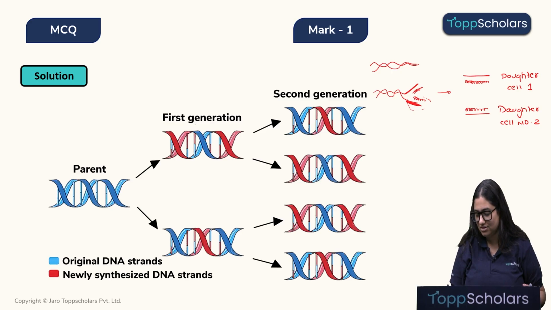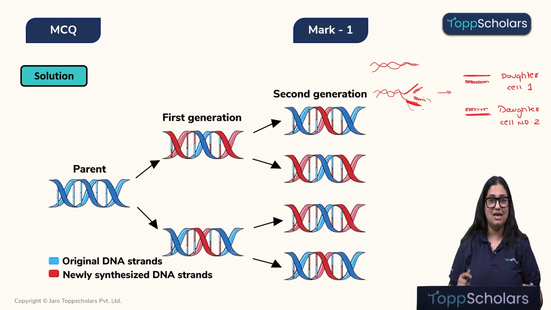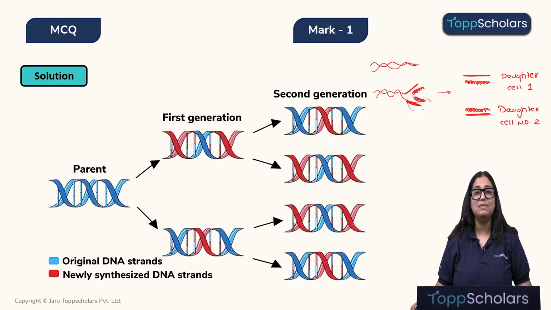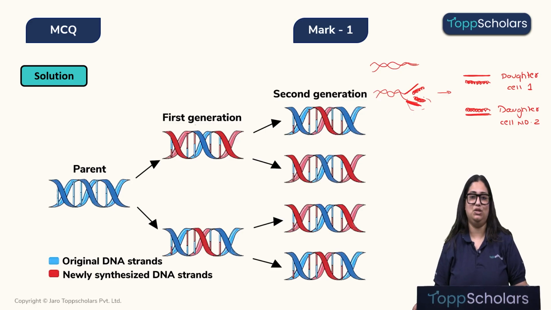It is receiving one strand of DNA from the parent as it is, and the other strand is newly synthesized. And such a kind of DNA replication is known as semi-conservative DNA replication.